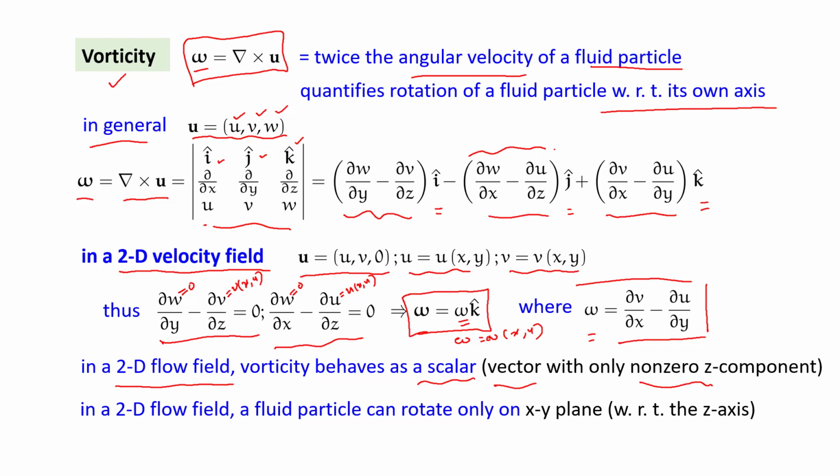And then you may wonder why only the z direction vorticity component remains and the others simply go out. It is because in this xy plane the fluid particle can rotate with respect to the z axis only. So that rotation is given by the z direction of vorticity. So the z direction of vorticity is non-zero only in a 2D flow field. We did not have any assumption about incompressibility or so.